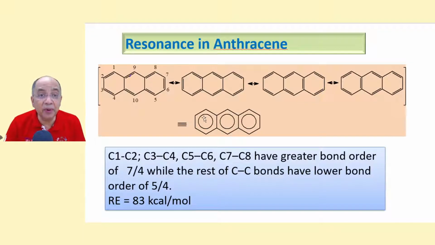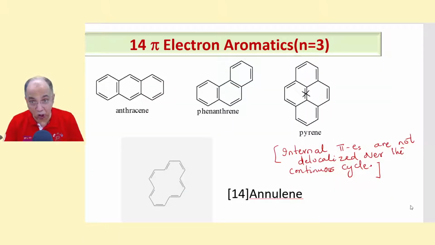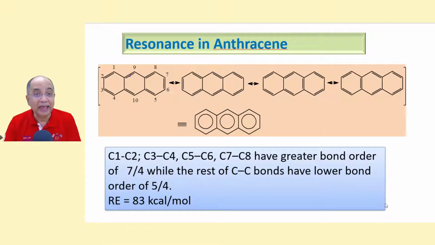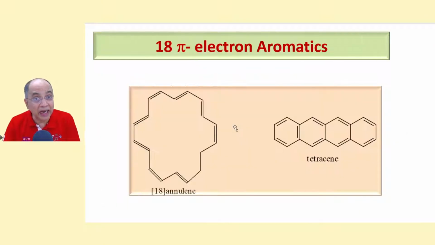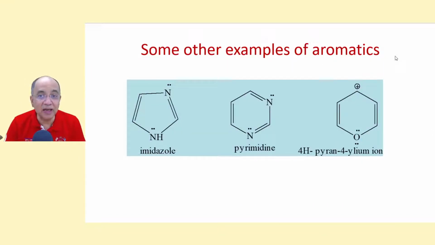Then the other, [18]annulene: 14 is gone, then we enter into 7. This is 14, 7 pairs of pi electrons. This is 9 pairs, when n is equal to 4. 4 fours are 16 plus 2, 18. 9 pairs of conjugating pi electrons. [18]annulene. See how funny the structure is. There are 9 double bonds alternately. And this is 4 benzene rings fused in a linear manner. Tetracene.